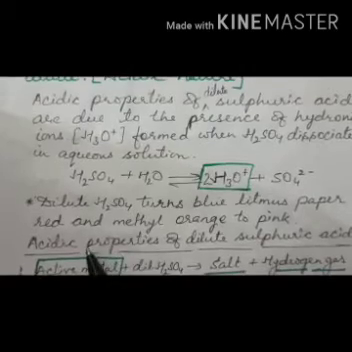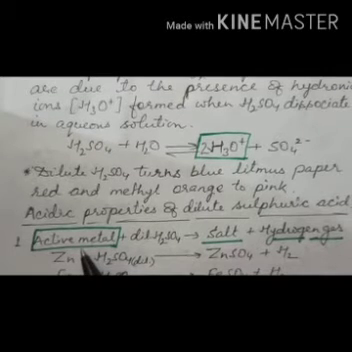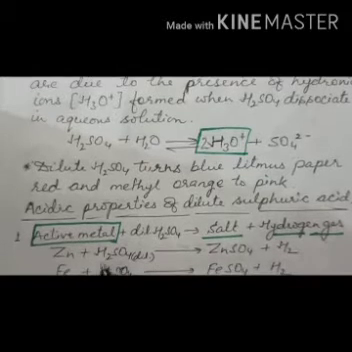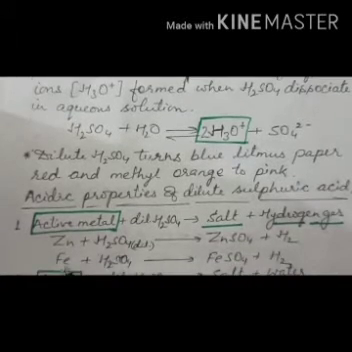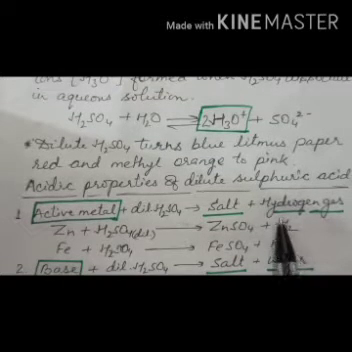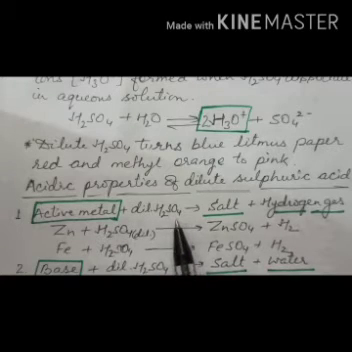Now the acidic properties of dilute sulfuric acid. First, as you know from the chapter on hydrochloric acid, whenever active metals react with dilute acids, they give salt and hydrogen gas. In the same way, when an active metal like zinc reacts with dilute sulfuric acid, it gives zinc sulfate salt and hydrogen gas. Iron, when it reacts with dilute sulfuric acid, gives iron(II) sulfate and hydrogen gas. So hydrogen gas is evolved when active metals react with dilute sulfuric acid.